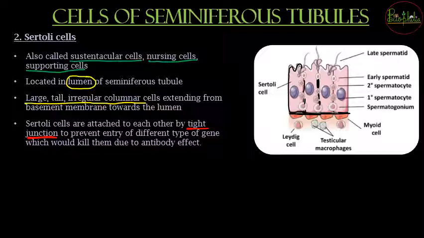So likewise the tight junctions will provide as a प्रोटेक्शन कि वो कोई भी दूसरे टाइप ऑफ जीन को एंट्री ना दे पाए. So these tight junctions will prevent the entry of different type of genes, and this prevention of the entry is going to be helpful for formation of blood testis barrier. So let me explain you a bit more about blood testis barrier. ये होता क्या है, and if the tight junctions do not work properly, what can be the consequences?